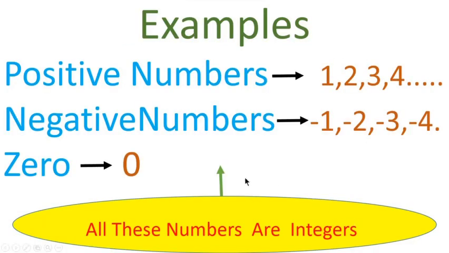Some examples are positive numbers 1, 2, 3, 4. These are positive integers. Negative integers -1, -2, -3, -4, -800 and of course 0. All these numbers are integers.